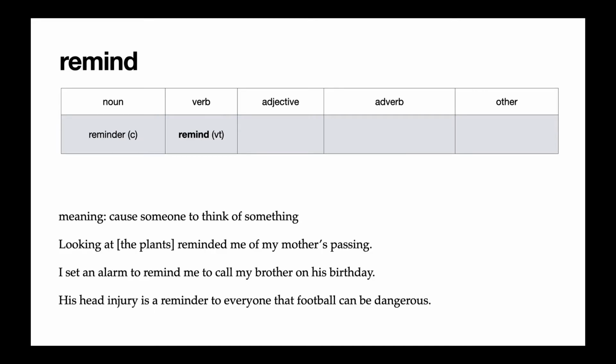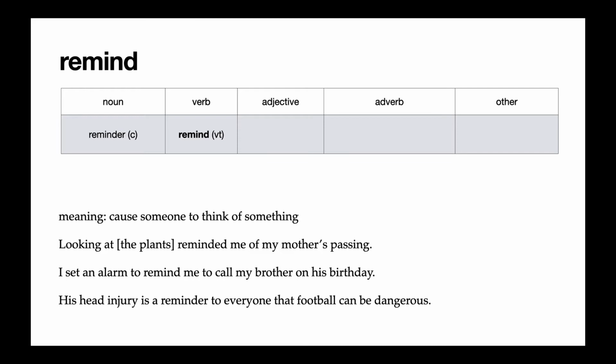Our next word is remind. Remind is a transitive verb, which means to cause someone to think of something. In the reading, we said, looking at the plants reminded me of my mother's passing. This means when I look at the plants, it caused me to think of my mother's death. So we always have to say, remind me or remind you, remind someone of something.